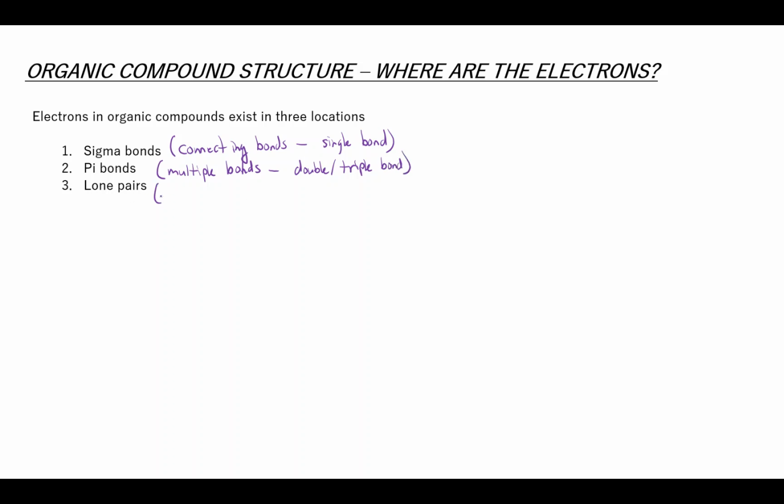And lone pairs are, of course, non-bonding electrons. And so these are electrons that are not involved in any kind of bonding. So if we look at the example that we used before, Adderall, for organic structure.